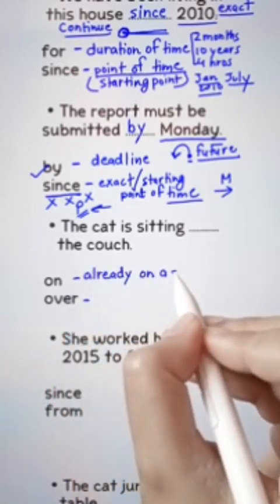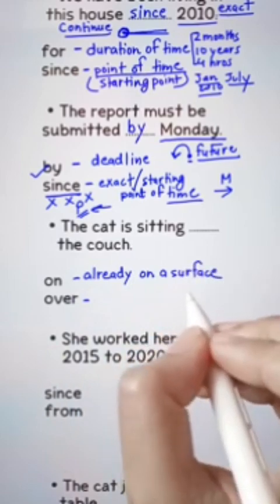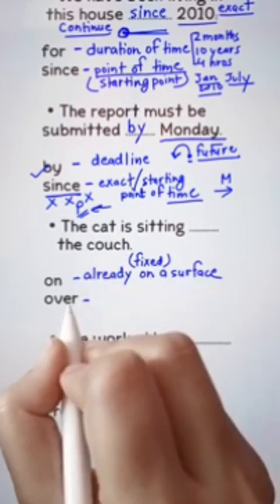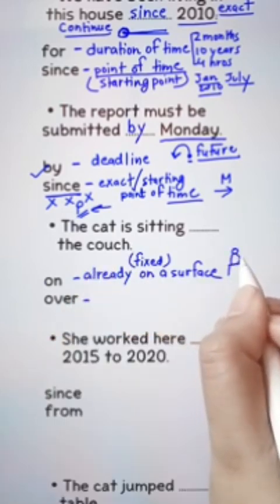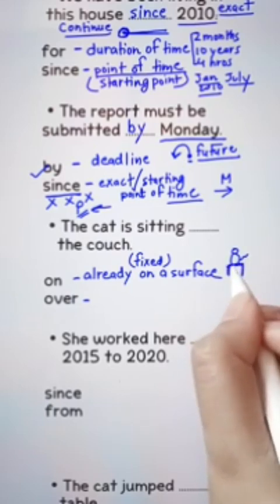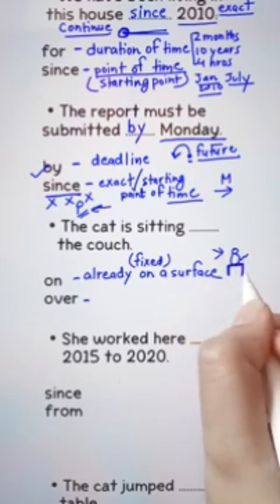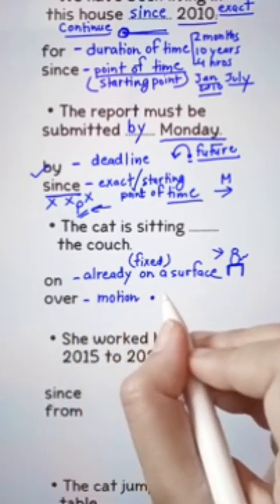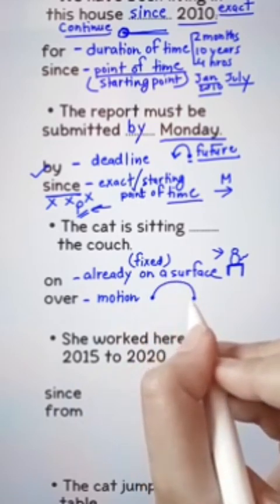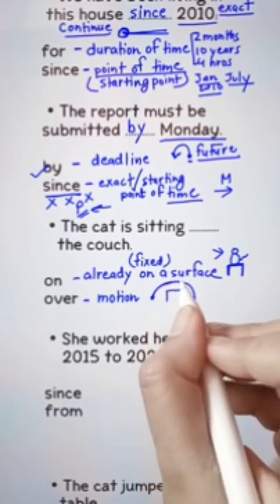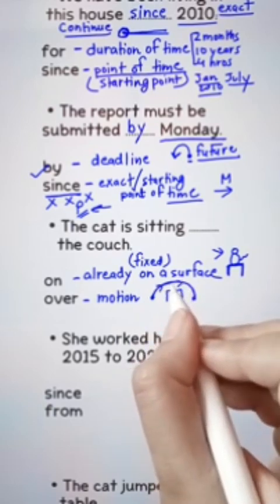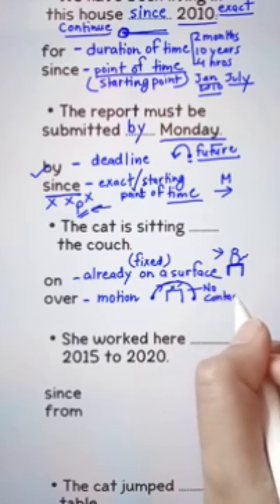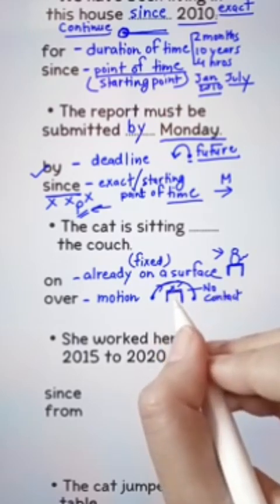Use on when you mean to say something already on a surface in a fixed position. Suppose this is the couch and the cat is already sitting on it. When you see the cat, when you perceive the action, okay? Use over when there's motion. The cat jumps from point A to point B. The cat jumps over the couch without touching the surface area of the couch. No contact with the couch. In some cases, there might be some contact, but here there's no such case.